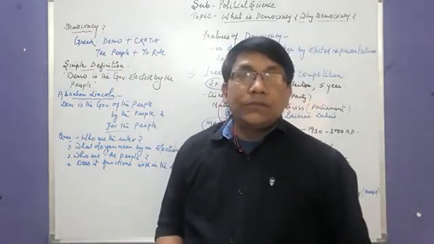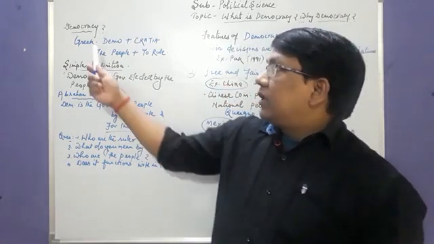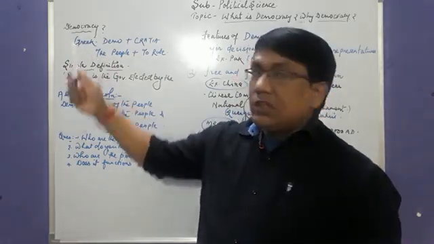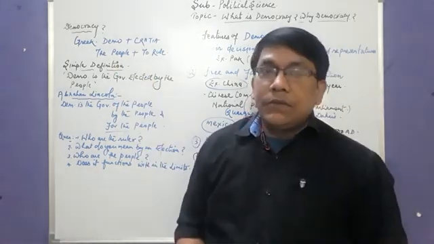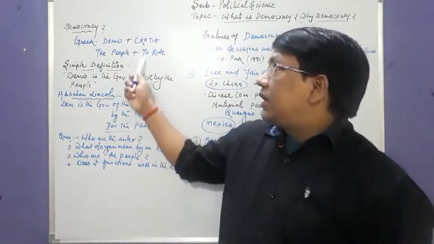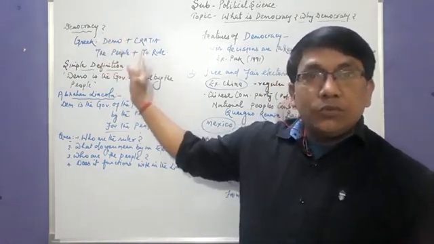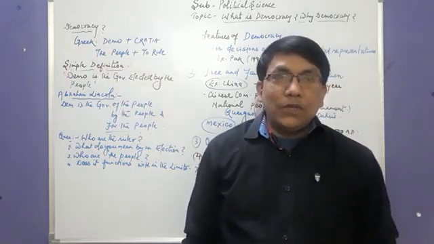Democracy is the government of the people. You all know about that. This word democracy is taken from Greek words, demos and krasia. Demos means the people and krasia means to rule. In short, we can say the rule of the people is democracy. Okay?